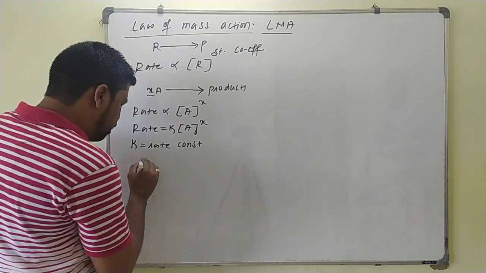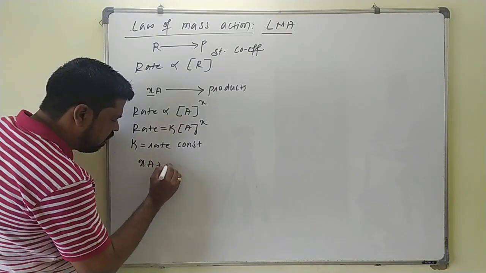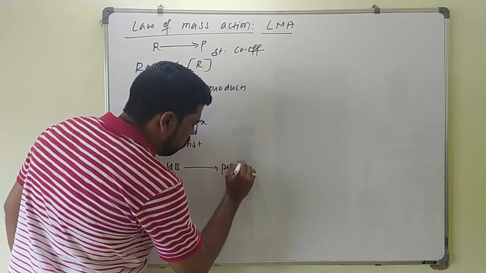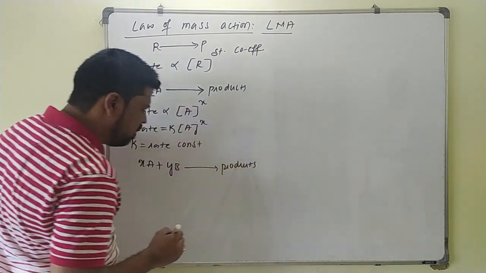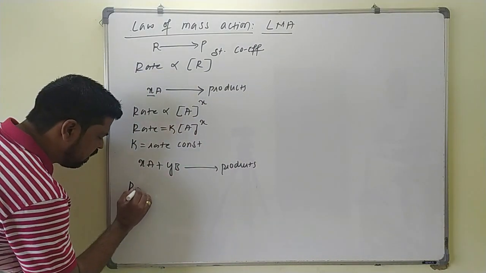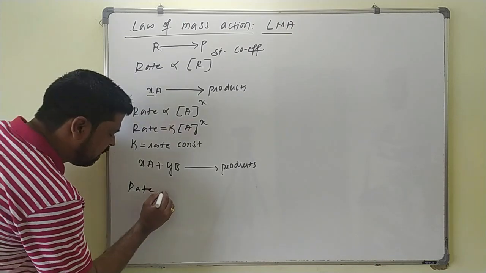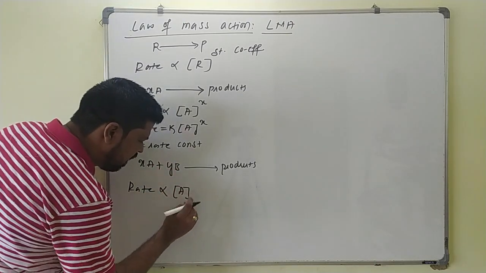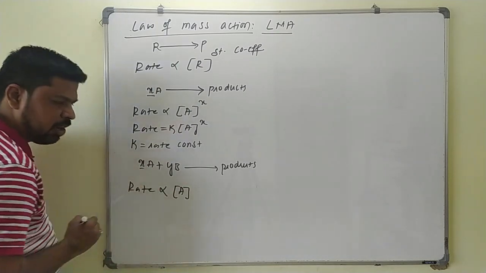Okay, take another example. X moles of A and Y moles of B react together to give products. For this reaction, according to the law of mass action, the rate of the reaction is directly proportional to the molar concentration of A raised to the power equal to its stoichiometric coefficient.